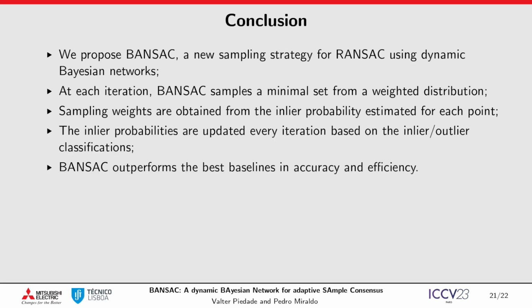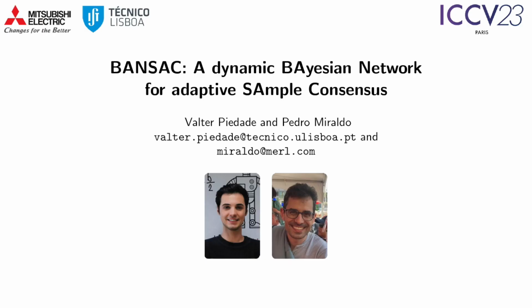To conclude the presentation, in this work we propose a new sampling strategy for RANSAC. Instead of random sampling, we sample data points based on their inlier probability. These probabilities are modeled by a dynamic Bayesian network and are updated every iteration based on the inlier or outlier classifications.